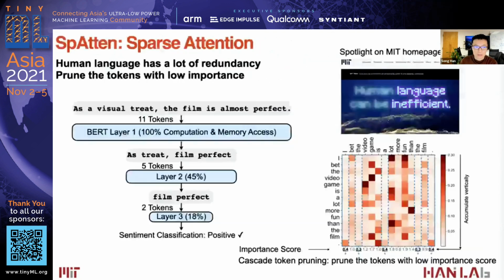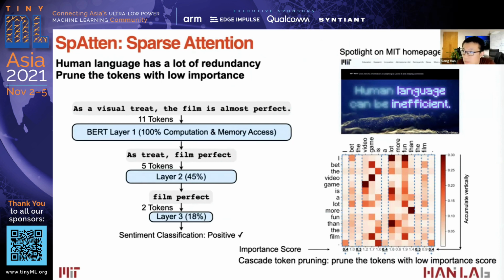And next, we want to talk about tinyML for NLP. Human language is highly redundant. We can prune those tokens with low importance. Like this media coverage is saying human language can be inefficient, right? We can remove "human" and "can be," just leaving two words: language inefficient. We can still understand the meaning.